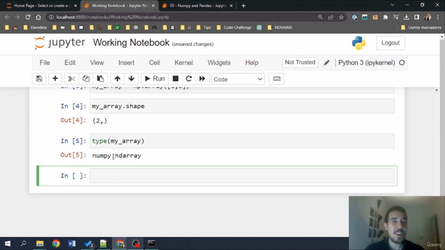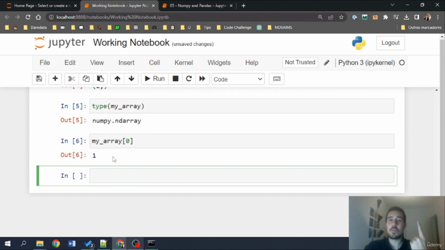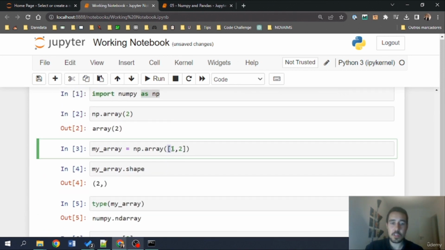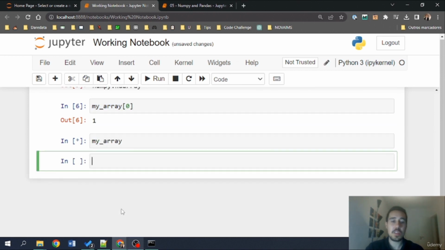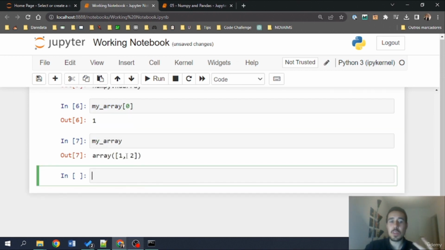Now, indexing arrays is just like we've done in indexing lists. For example, if I go here, myArray, and select the element index 0, I'll retrieve the value 1, which is this value right here. I can also print my array here below, and you'll see that we are indexing just like we index lists. This is index 0, this is index 1.